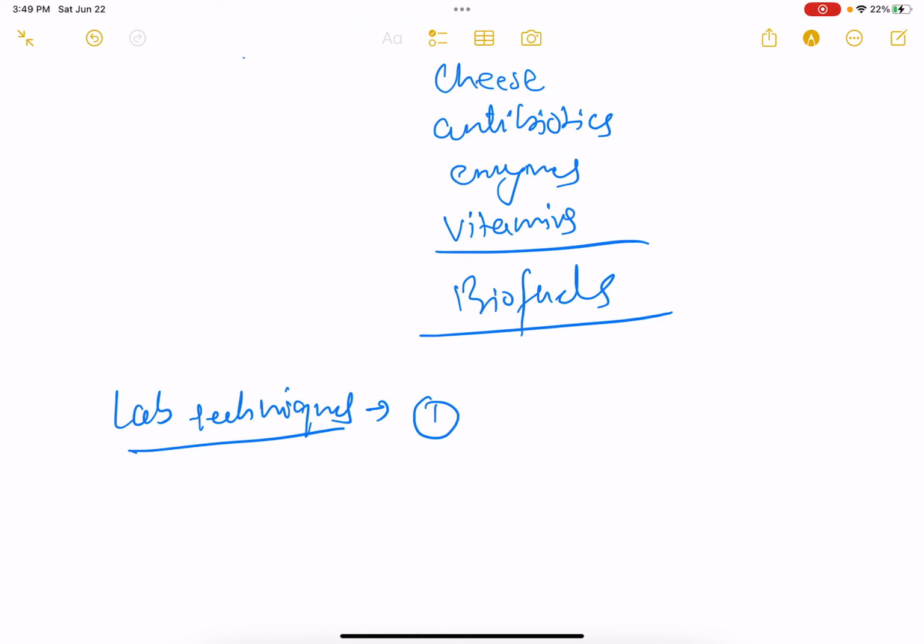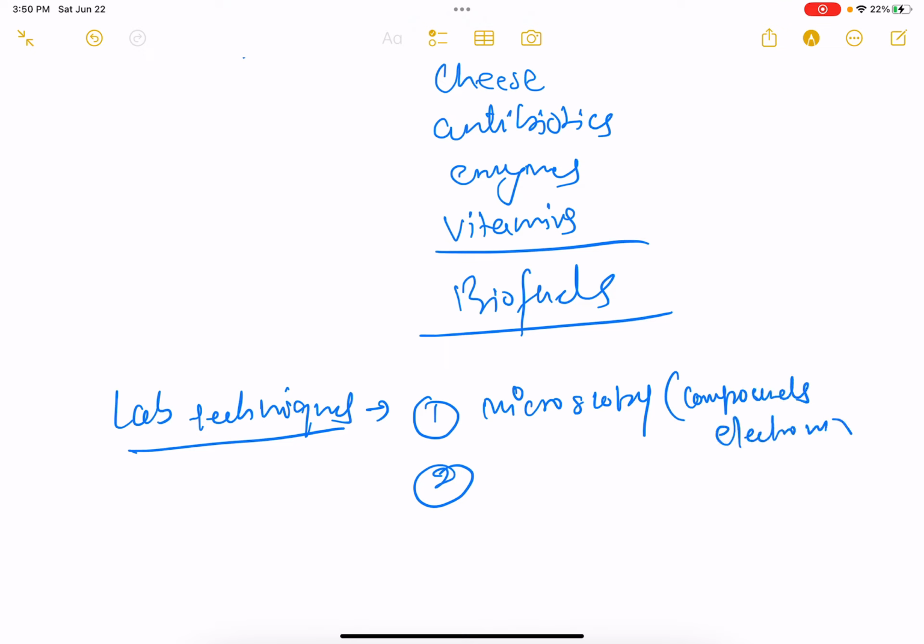Number one, we can see microbes using microscopy. There are many microscopes, like the compound microscope and the electron microscope. So if we want to see them, which we cannot do by naked eye, we can see them using these microscopes.